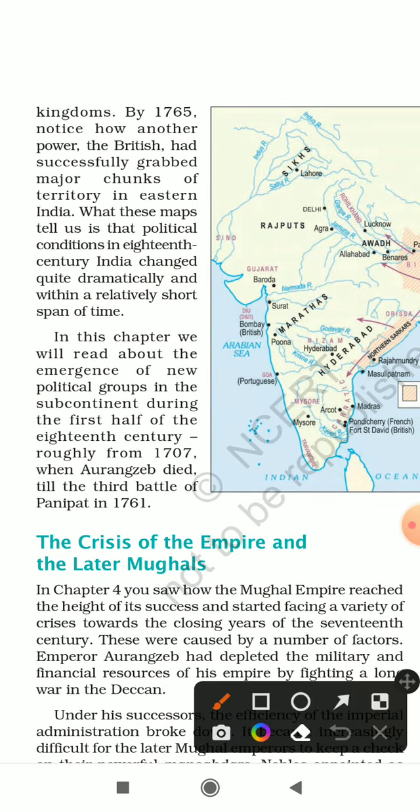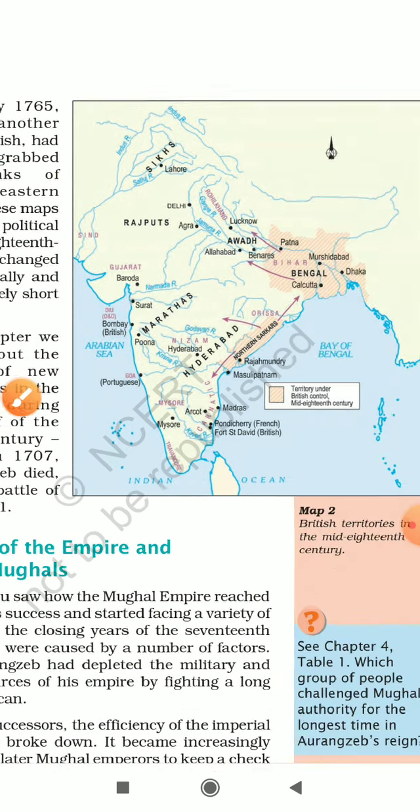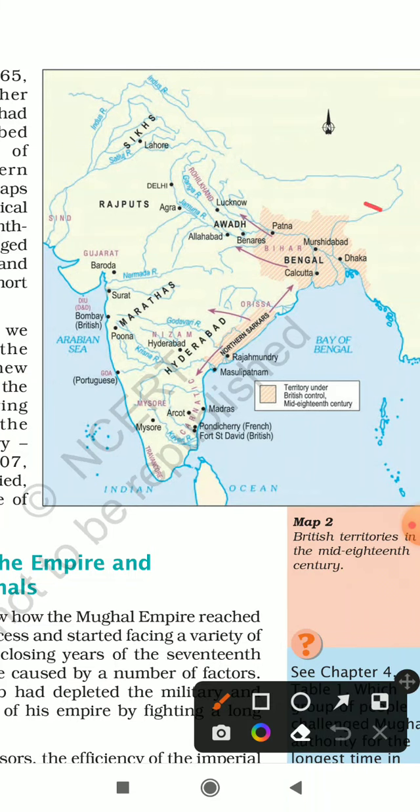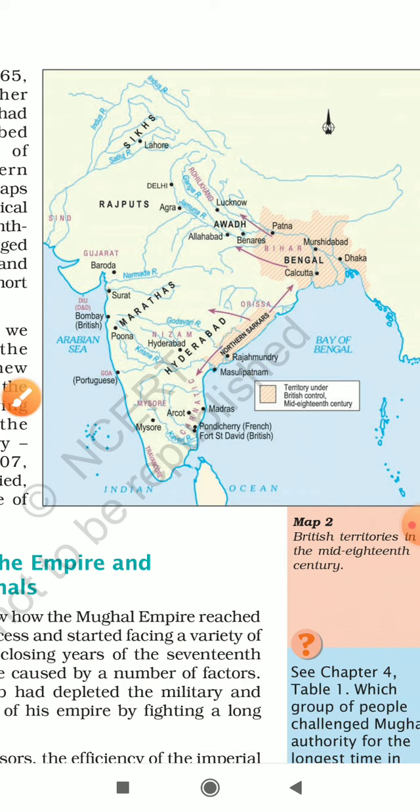And apart from these independent kingdoms, by 1765, notice how another power, the British, had successfully grabbed major chunks of territory in eastern India. Now, look at this map, this orange portion. Here you can see the area of Bengal and this one. These were the places which were under the British. So slowly the British also started acquiring the territories of India, and the Mughal Empire started becoming weak day by day.